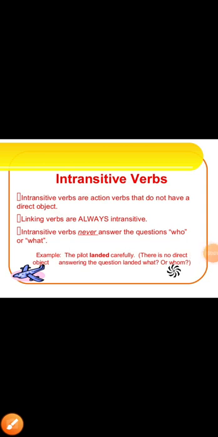Intransitive verbs are the verbs that do not require an object to complete the meaning of a sentence. Linking verbs are always intransitive. And intransitive verbs never answer the question who or what. Like, the pilot landed carefully.